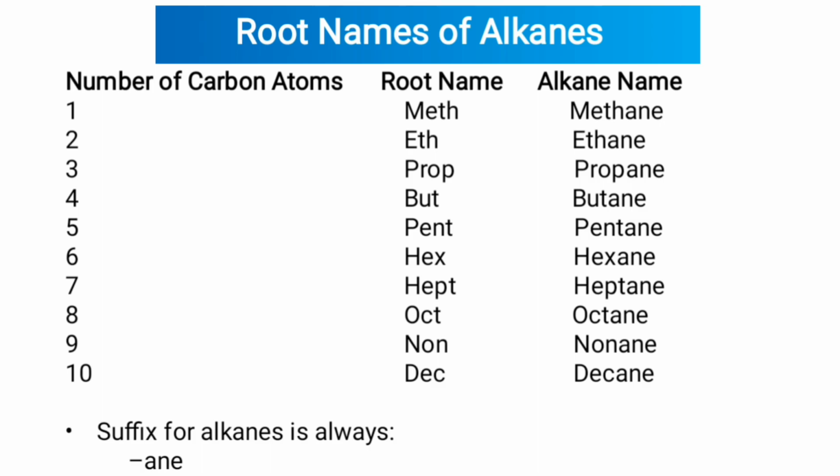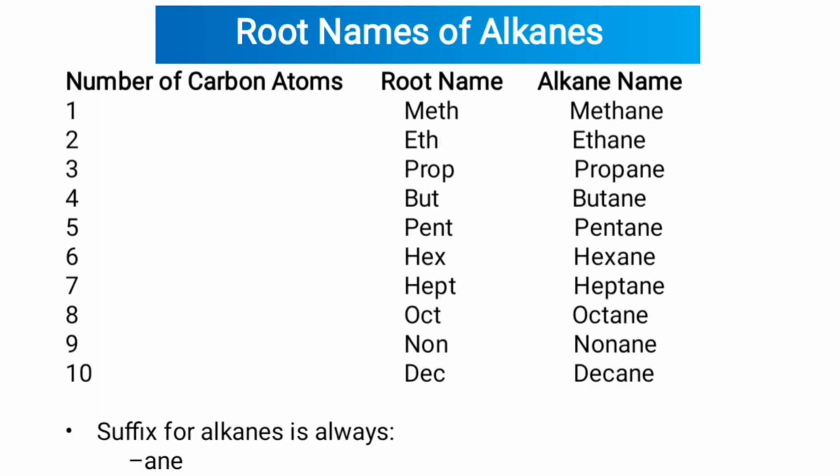Number of carbon atoms 2: root name eth, alkane name ethane. 3: root name prop and alkane name propane. 4: root name is but, alkane name is butane. 5: root name is pent and alkane name is pentane. 6: root name hex and alkane name is hexane.